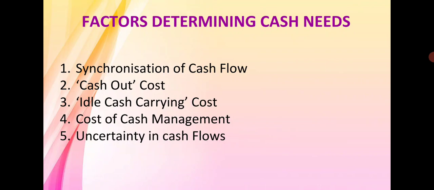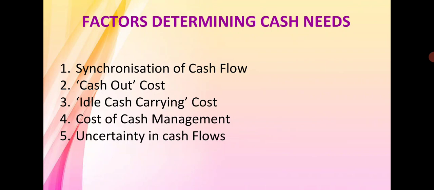There are a few direct and indirect factors through which the cash need is determined. Under that, the first one is synchronization of cash flow. It is highly required to maintain proper synchronization of cash inflow and cash outflow.